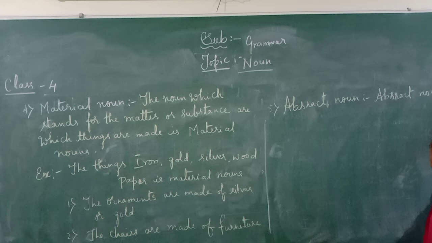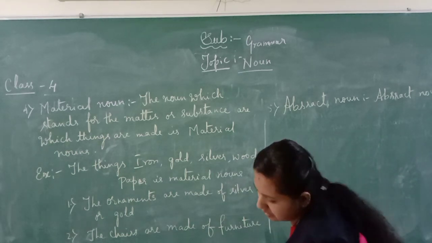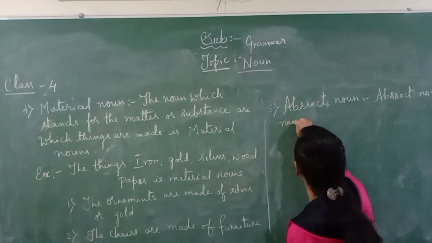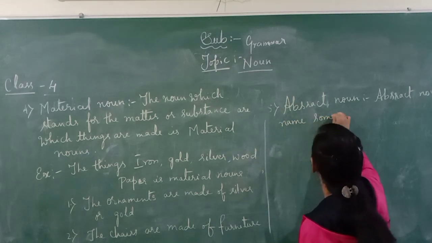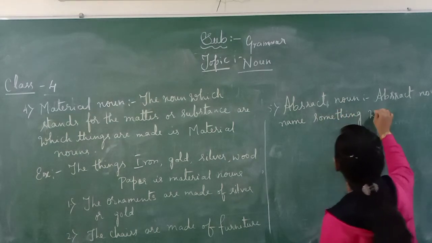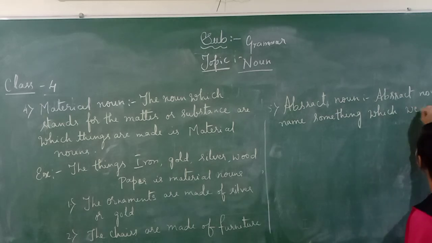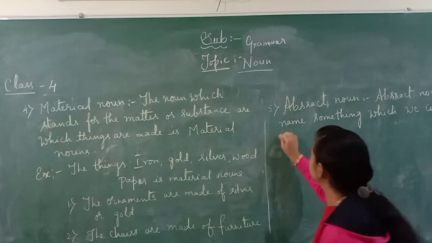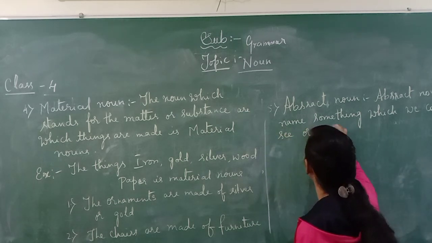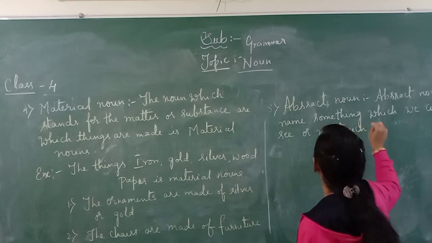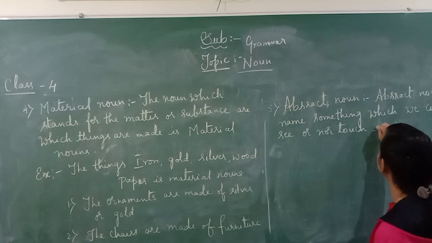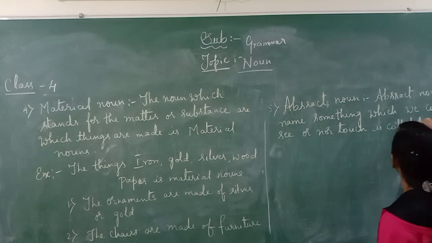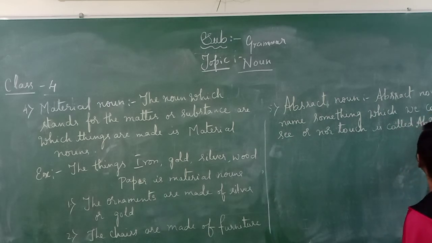An abstract noun is the name of something which we can neither see nor touch, is called an abstract noun.